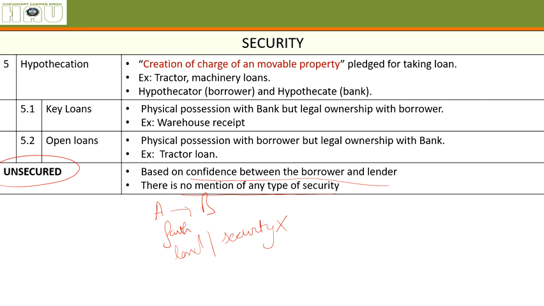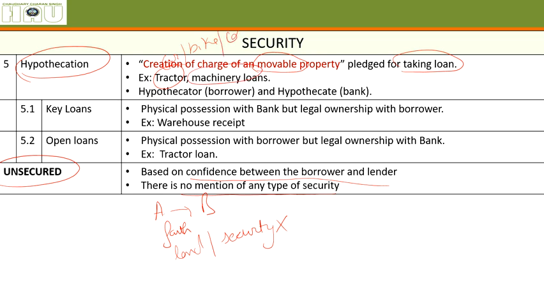Now going to the next slide. The last one here is hypothecation. This is also a type of security. In mortgage we talked about immovable properties. In hypothecation we talk about movable property. When we are pledging a movable property for taking a loan, this is called hypothecation. What are those movable properties? You can have your car, bike, tractor or any other machinery in your name.